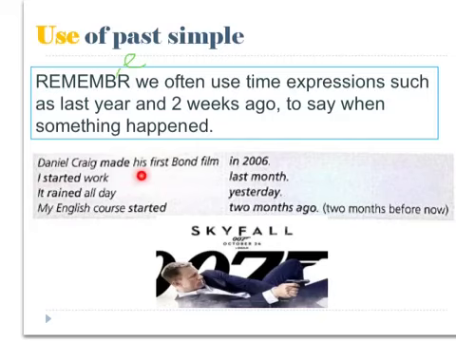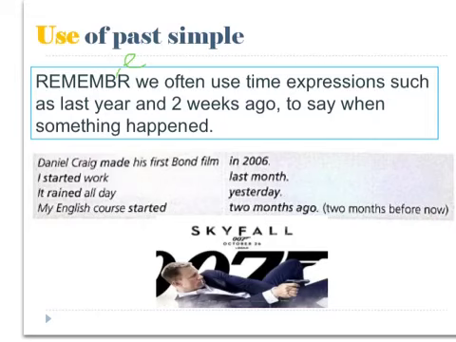Daniel Craig made his first film in 2006. I started work last month. It rained all day yesterday. My English course started 2 months ago, which means it started 2 months before now.